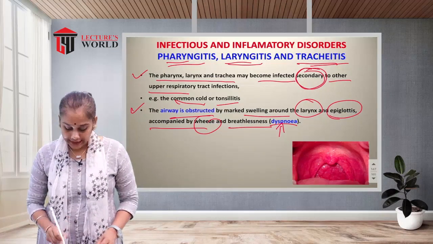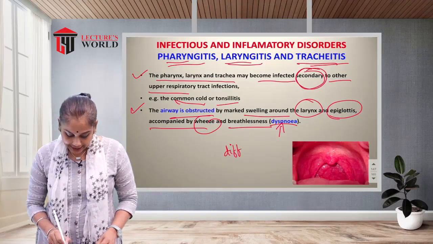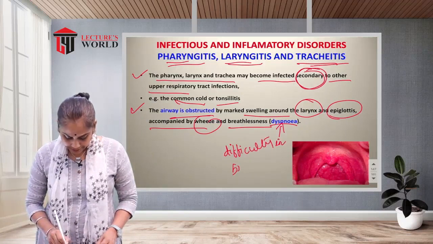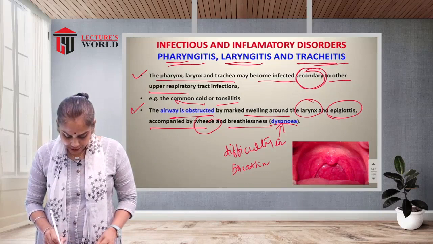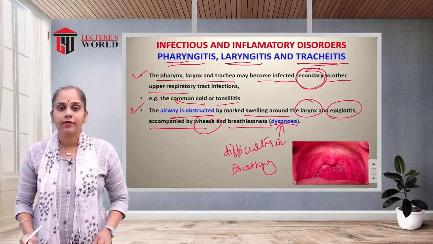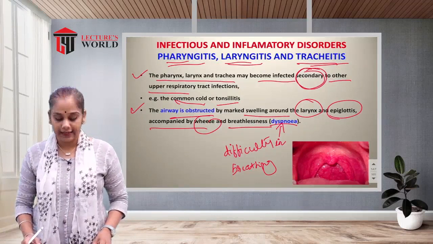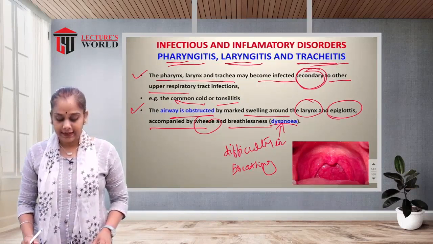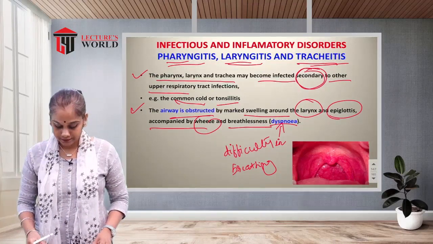Dyspnea means difficulty in breathing. So these types of symptoms can be seen in infection of the pharynx, larynx and trachea.